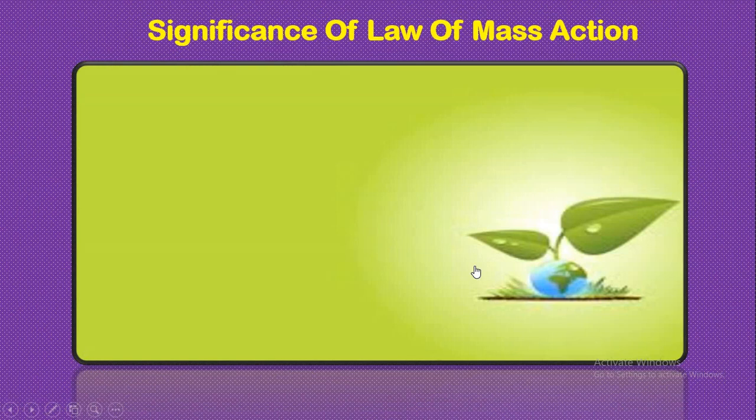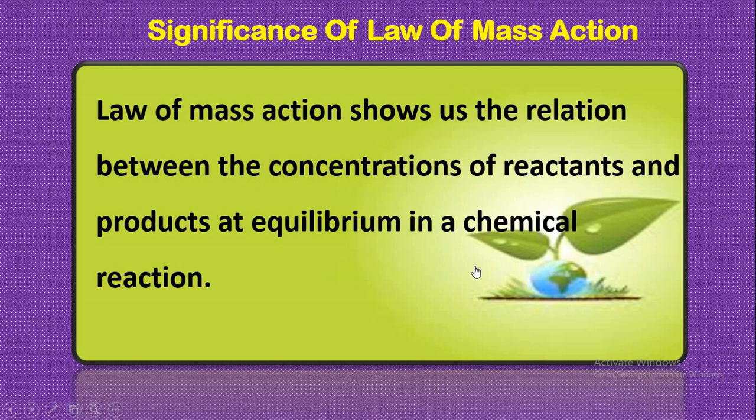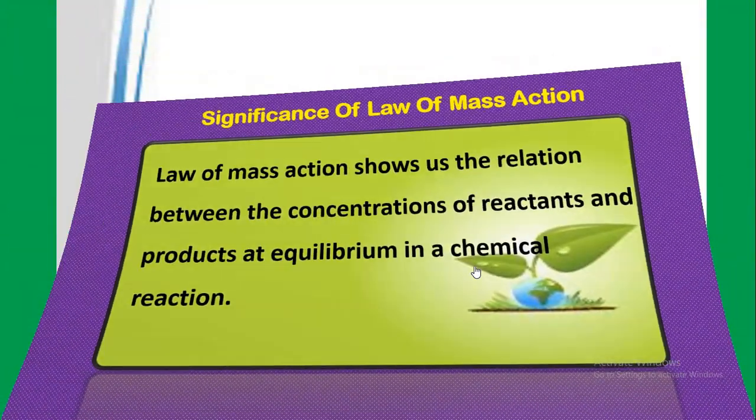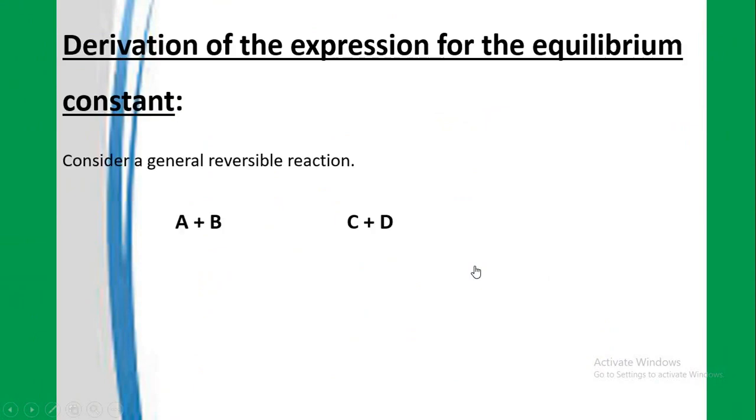What is the significance or importance of the law of mass action? The law of mass action is very important for us because it shows us the relationship between the quantity of reactant and product at equilibrium during a chemical reaction. Whenever a chemical reaction is at equilibrium, it is due to this law of mass action. Let's come to the general expression for the equilibrium constant.